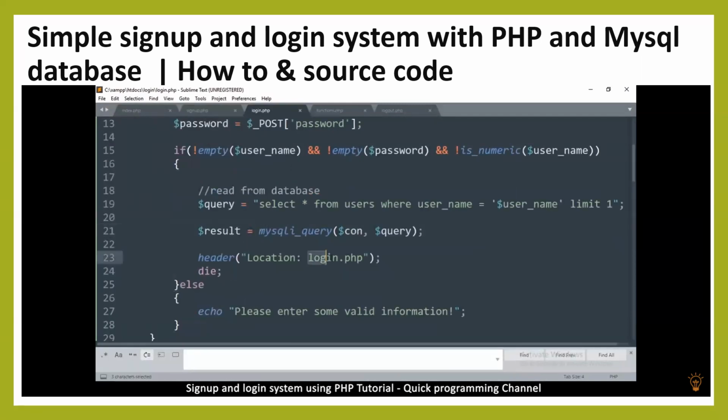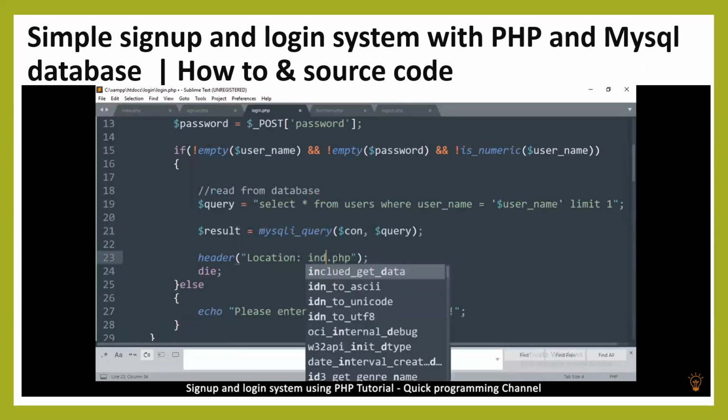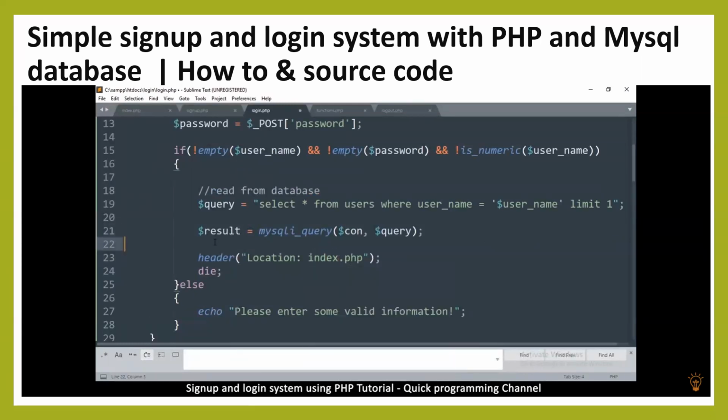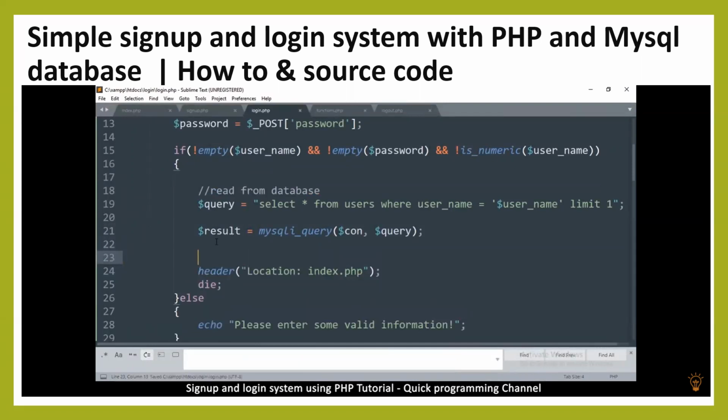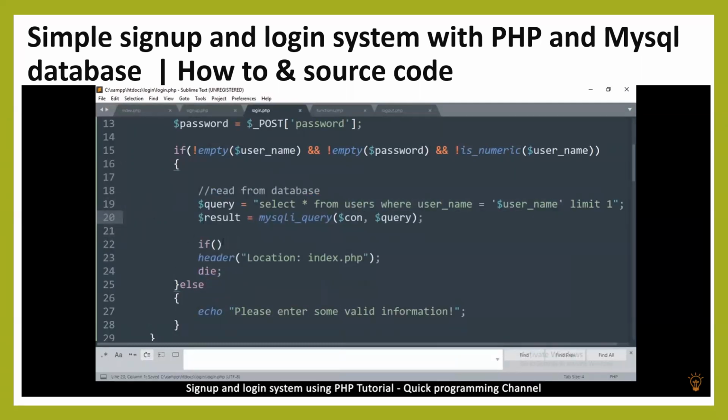And then since we are logging in here, if everything is good, we're going to be sent to the index.php page. But first of all, let's check if everything is fine. So to check, we're going to say if the password. Here, the only thing we've checked for is the username. So if the username is correct, good. But now let's confirm the password.